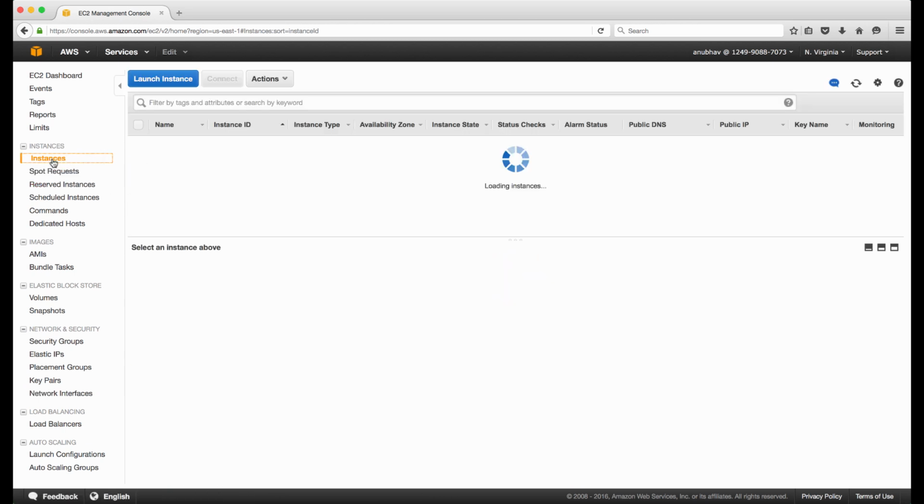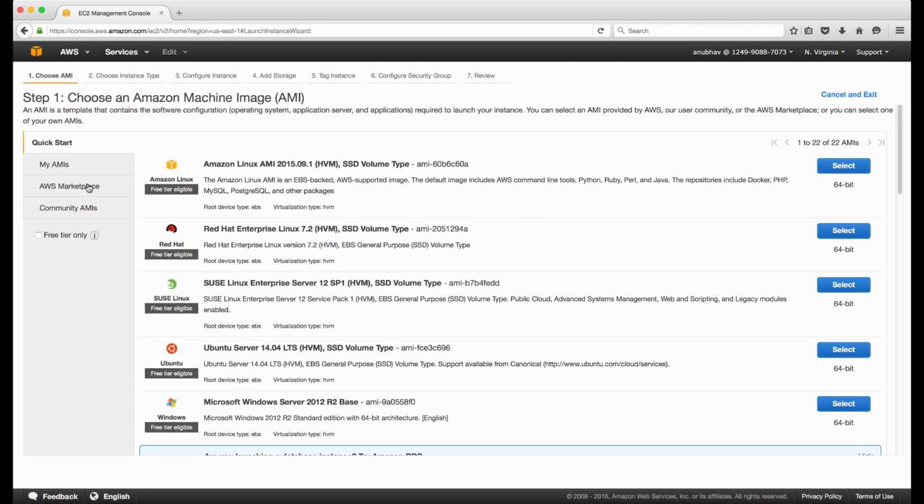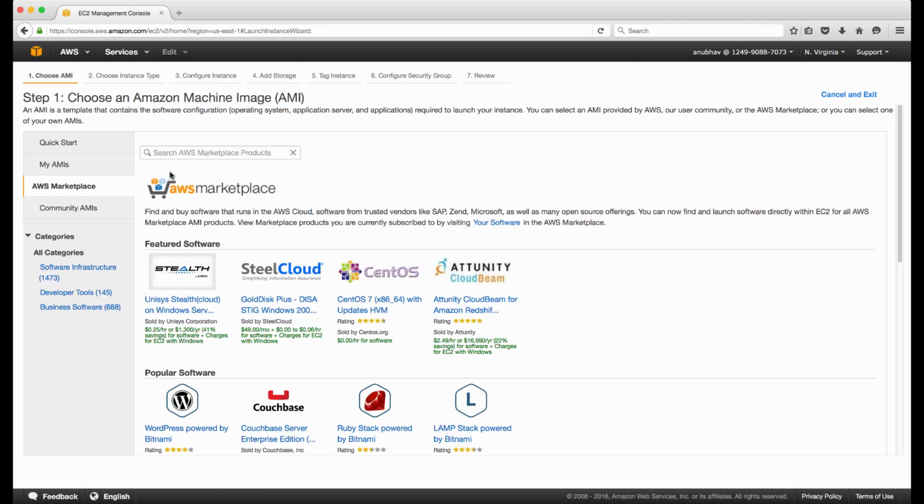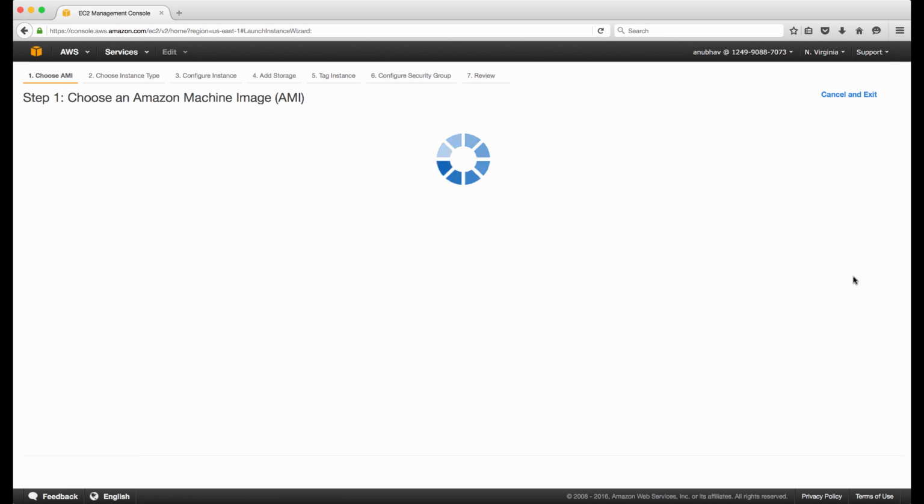I'll go back to instances. Here I will click on launch instance to add a new instance. The Cisco ASAv image is found in AWS Marketplace. Click on Marketplace. Type Cisco ASAv. We have two models: hourly based model, and the second one is bring your own license model. I already have a token with me, so I would be using bring your own license. So I'll click on select.